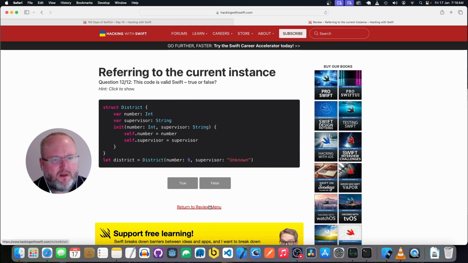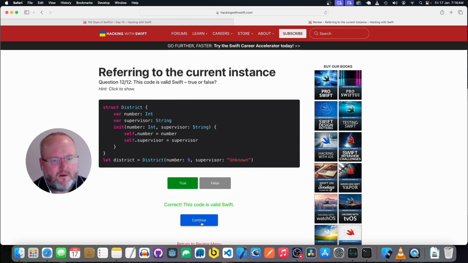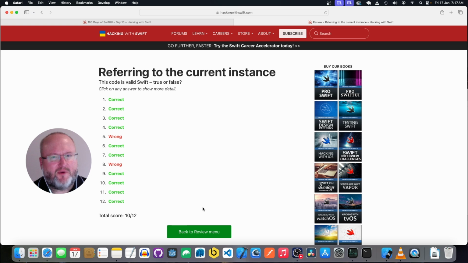And we have a structure called District with a property number, which is an int, and a property supervisor, which is a string. We've got an init method that takes in a number, which is an int, and supervisor, which is a string. And it sets number to number and self.supervisor to supervisor. And yeah, that looks valid. Okay, so a couple wrong.